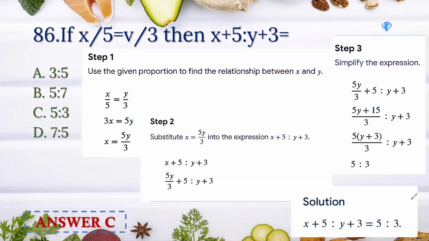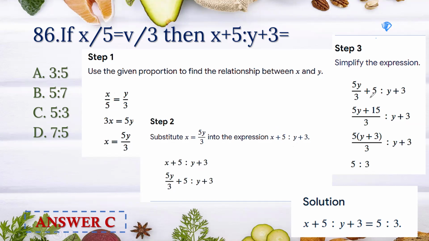we get the answer 98765439228. Now next, if x by 5 equal to y by 3, then x plus 5 is to y plus 3. So first step is we write x by 5 equal to y by 3. By cross multiplying, 3x equal to 5y. So x equals 5y by 3. Now we put this in: x plus 5 is to y plus 3. We put the value of x, so 5y by 3 plus 5 is to y plus 3.